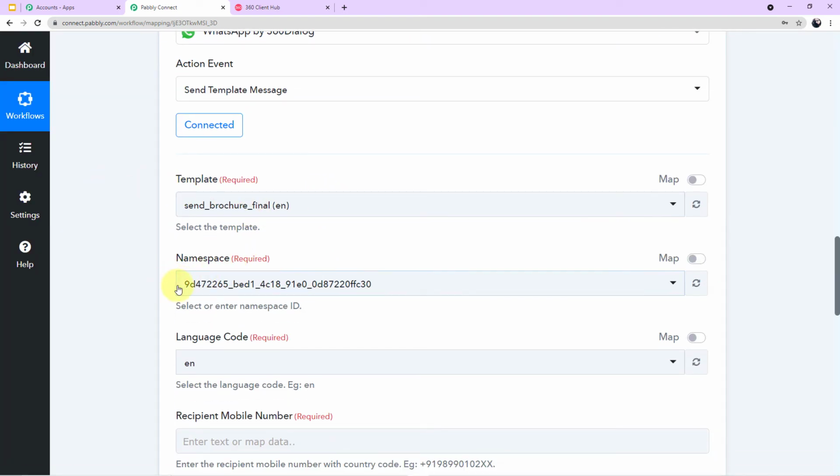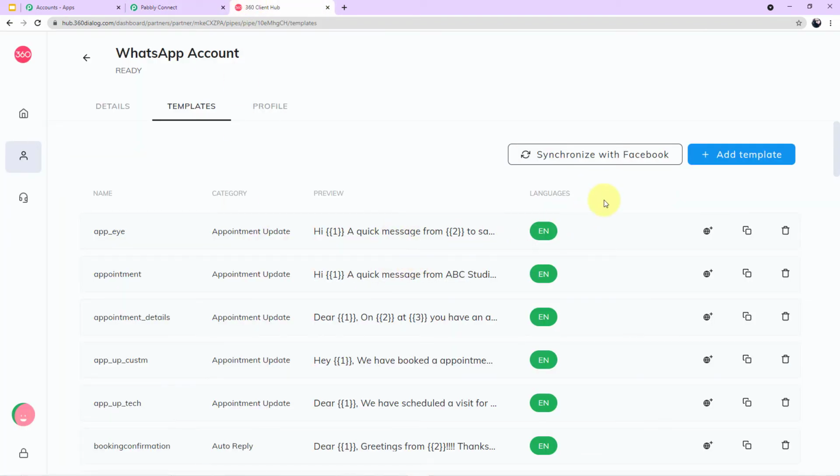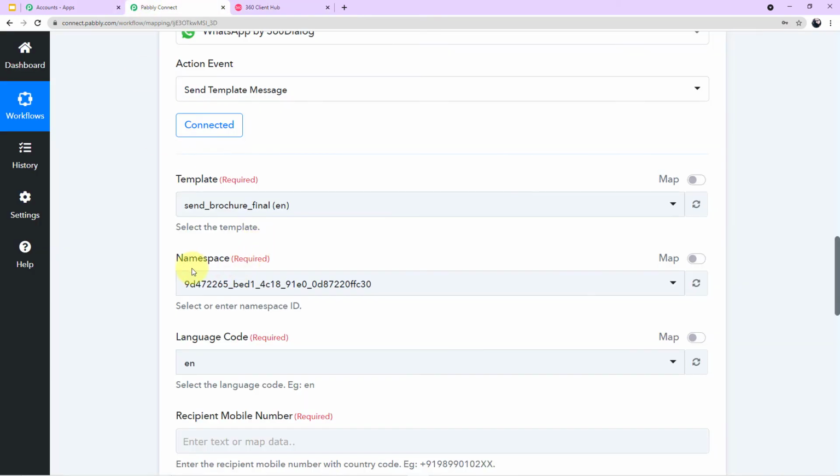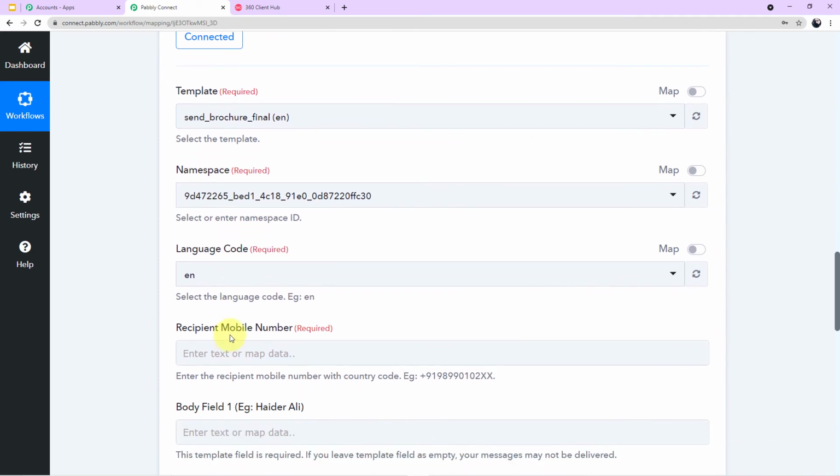Now you need not do anything about these two fields, the namespace and the language code. In the language code, it is written EN. EN is the code for English. If I take you back to my account on 360 dialog, here under the language section, it is written EN, EN, EN, EN. So this shows that all our templates are in the English language and EN is the code for English. So you need not do anything about these two fields. These fields will be filled up automatically.